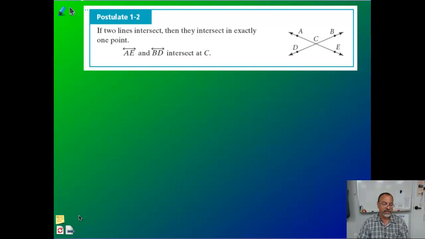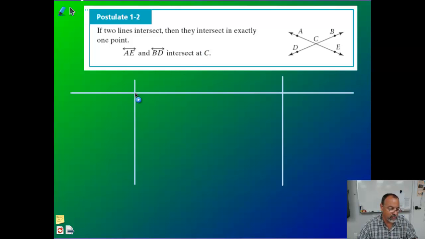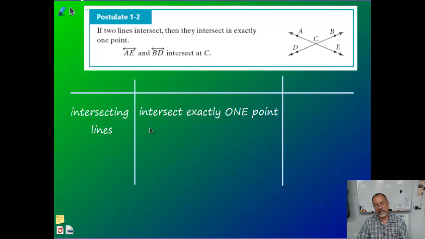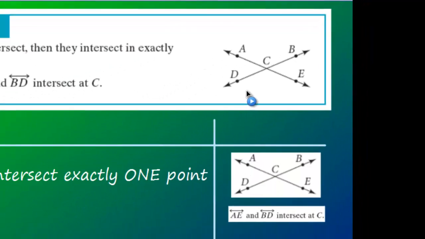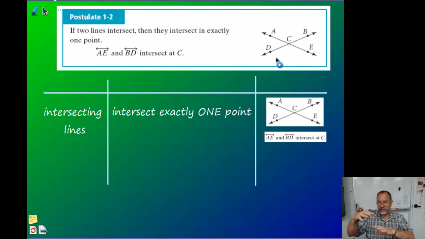Okay, second postulate: if 2 lines intersect, they can only intersect in 1 point. They cannot intersect in more than 1 point. It's impossible. So if 2 lines intersect, there's only going to be 1 point where they intersect. Here's our example. You have line AE here and line DB. Where do they intersect? Right here, right where they cross. That is a point, only 1 point. They can't intersect anywhere else. Again, in order to do that, they would have to curve, and as soon as they start curving, they're no longer a line. So we're going to accept this as true, that if 2 lines intersect, they can only intersect in 1 point. That's the second postulate.